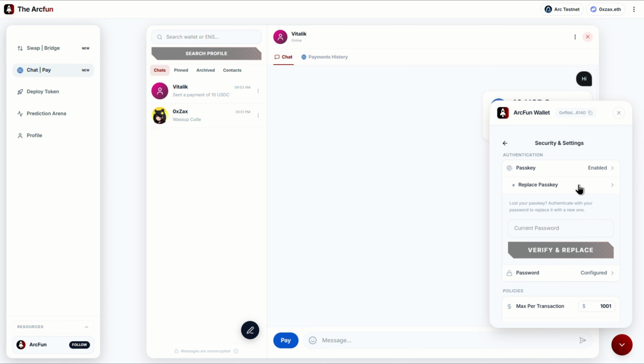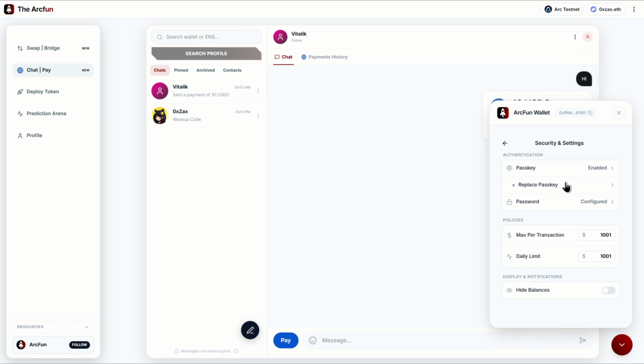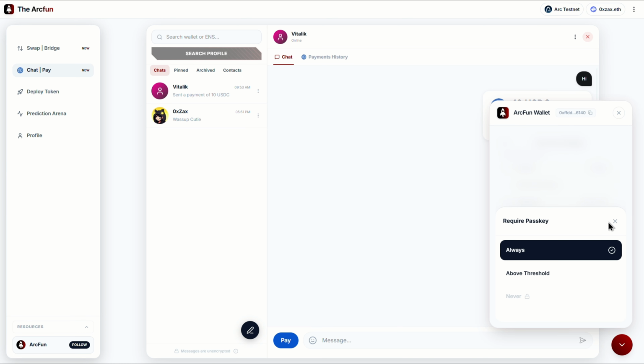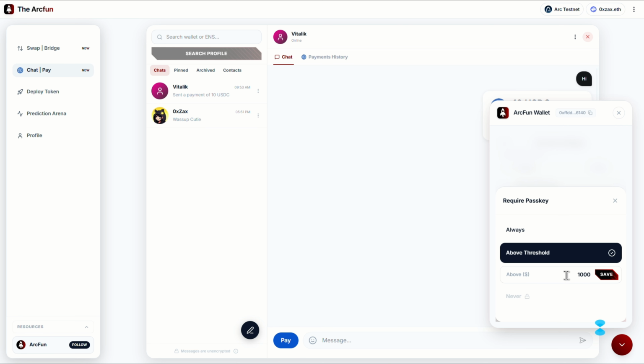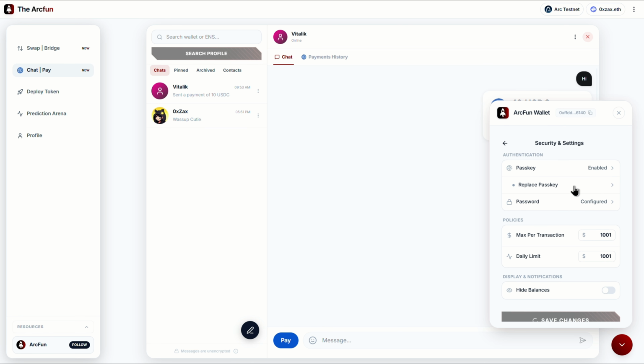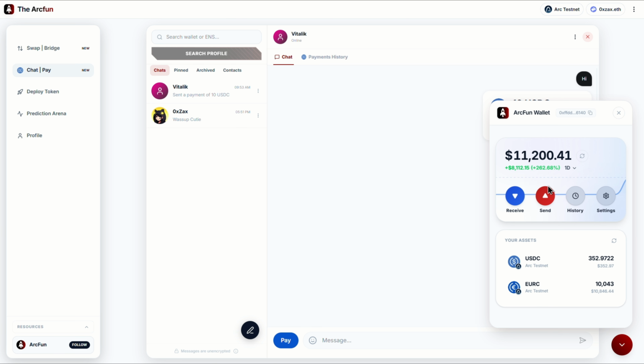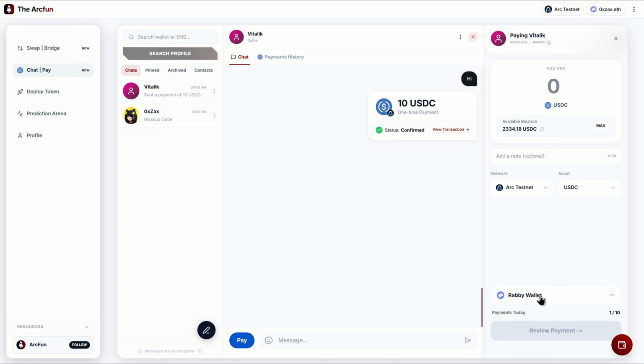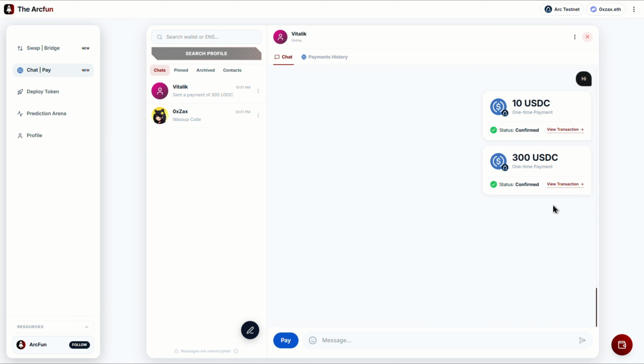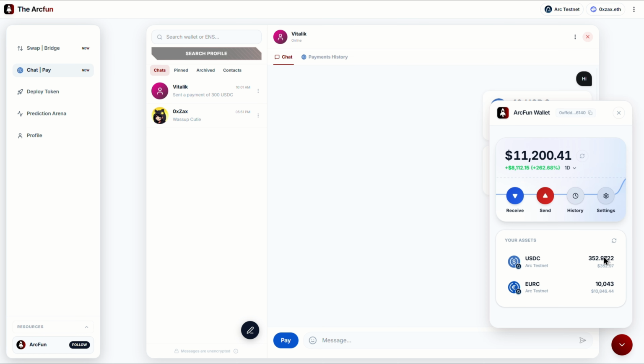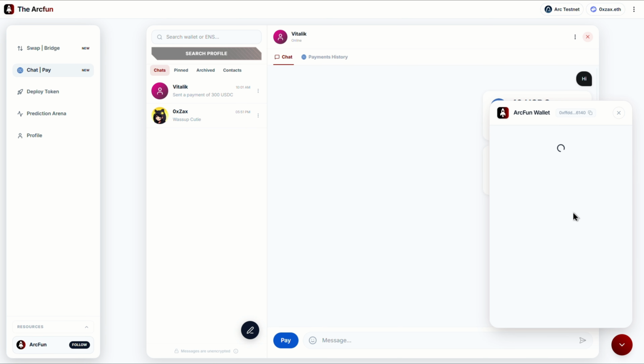Let me show you. I'm now sending a payment using my ArcFun Wallet. Inside the wallet settings, you can configure different security policies. We'll be adding even more options like whitelisted addresses and additional protection features. For example, I can set an approval threshold of $1,000. Any transaction below that amount will be processed automatically without asking for authentication. But if I change the setting to always require authentication, then even a $1 transaction will require a passkey or password before it's executed.